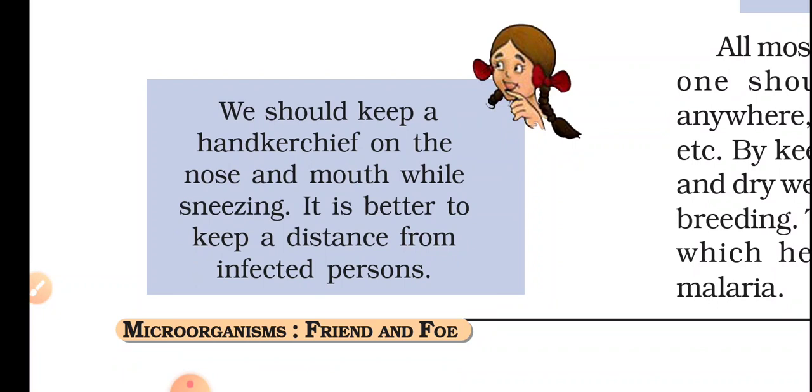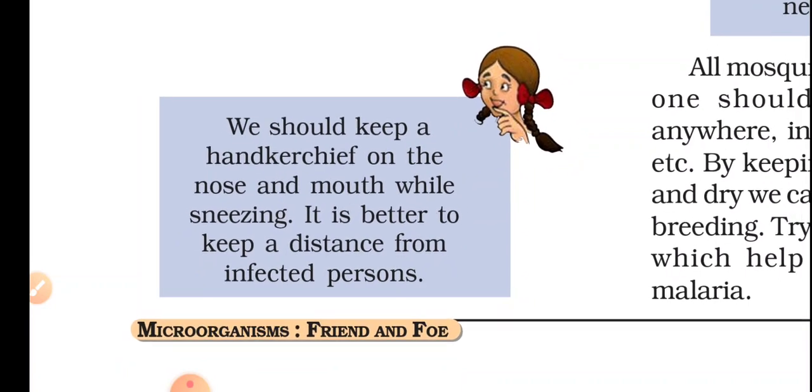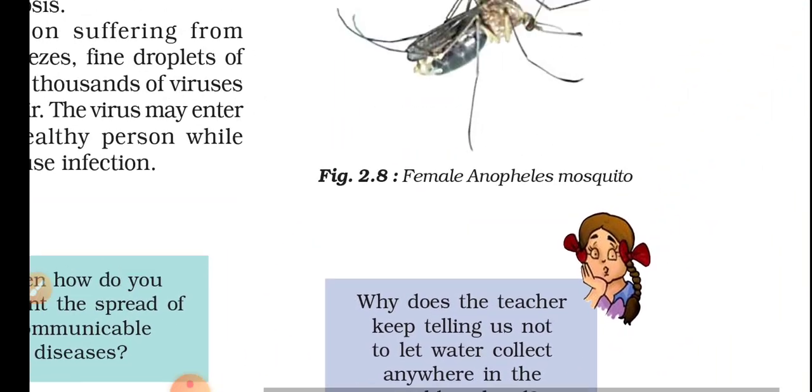That should be done by the person who is already infected. See, it's better to keep a distance from an infected person. Even you should take care. If he is infected, you should maintain a distance. That's your precaution, and he should keep a kerchief for himself. That's his precaution. There is an important role for both of them.